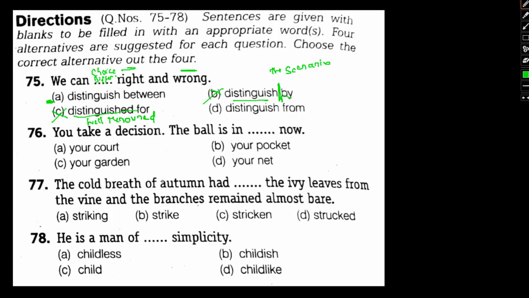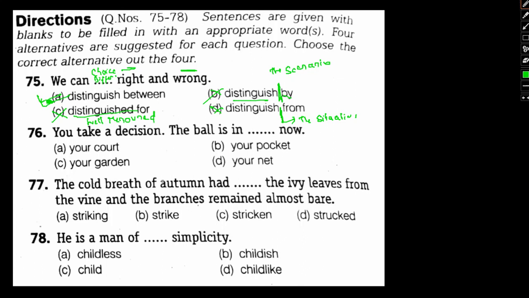It's wrong. We can distinguish from. Again, the object is missing. We can distinguish what from right and wrong? We can distinguish the situation maybe from right and wrong. Again the object is missing, so this is wrong. So option A will be the right answer: we can distinguish between right and wrong.